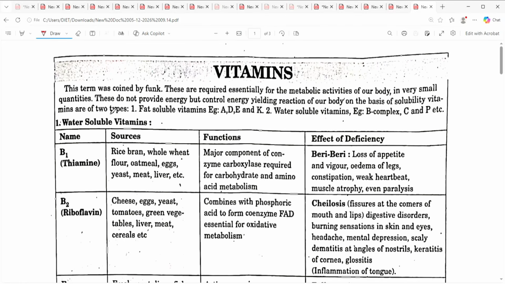Today we'll go through a few important aspects of the chapter on vitamins. The term vitamins was coined by Funk. They are required essentially for metabolic activities of our body in small quantities. They do not provide energy but control the energy yielding reactions of our body. On the basis of solubility,